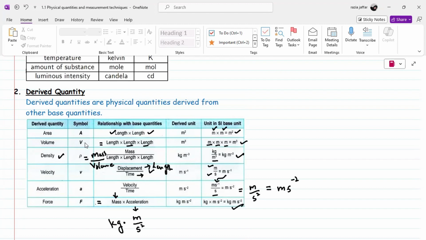And then we move towards the derived quantities. Derived quantities are those that are derived from the base quantities, as we have discussed with area, volume, and density, and how the units of these physical quantities are derived from the base quantities. Hopefully it is clear for you.